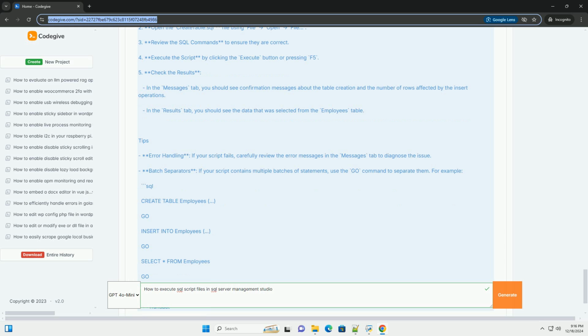Transaction management: consider wrapping your script in a transaction if it involves multiple operations that need to succeed or fail together. SQL. Begin transaction. Your SQL commands here. Commit transaction. By following these steps, you can effectively execute SQL script files in SQL Server Management Studio. Happy coding!